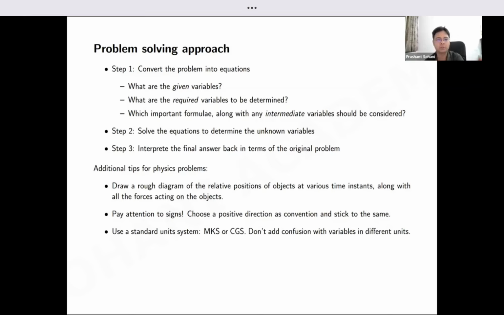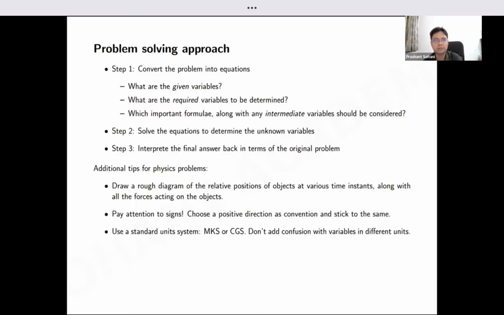So out of multiple routes, we have to pick the right route or things like that. So all these three steps are typically what we follow to solve any question. Okay. But in addition to this, when you are solving a physics problem, there are some additional points you should keep in mind.